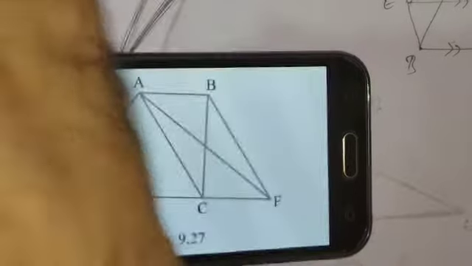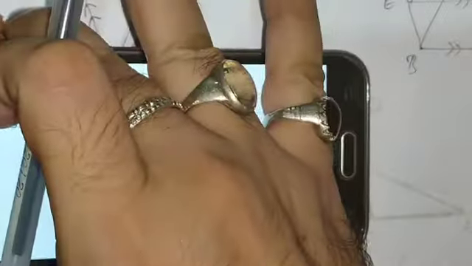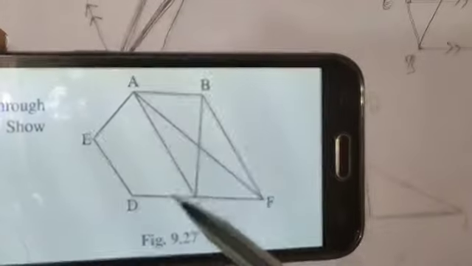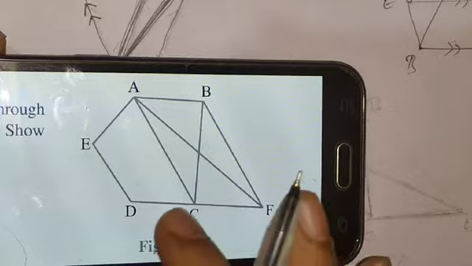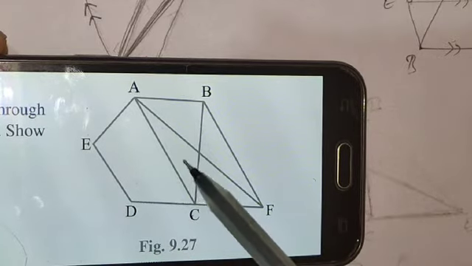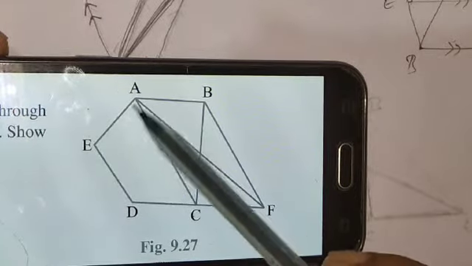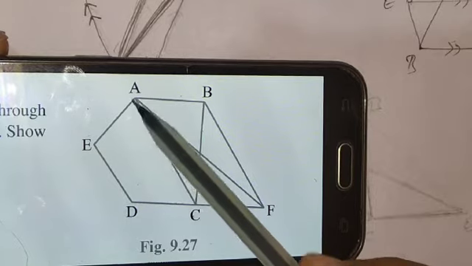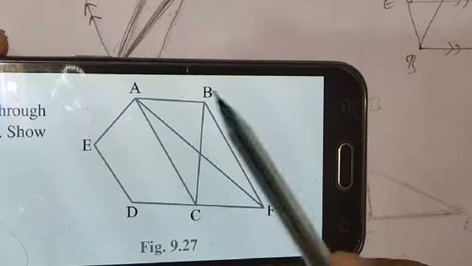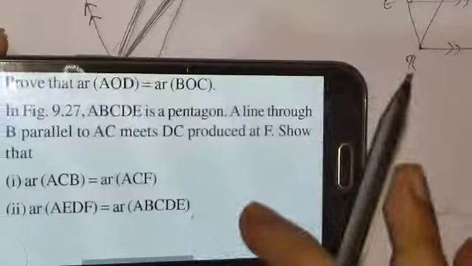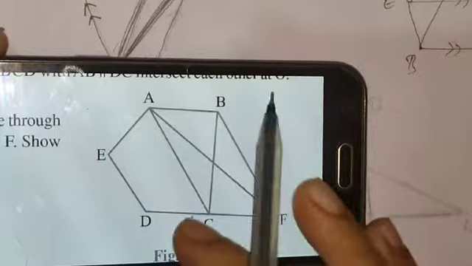Okay, now see question number 11. Question number 11 is the easiest question. You see first of all the figure. The question says ABCDE is a pentagon, yes, five sides, so a pentagon.